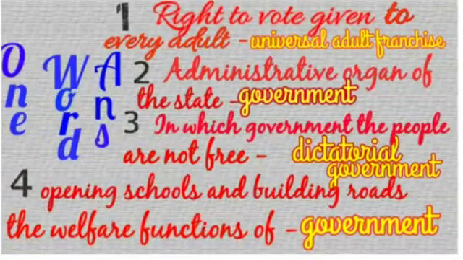Now question number 2 is why do we need a government? In this question, you will write any 2 points. Maintaining peace and order, controlling traffic, protecting the country from foreign invaders, performing many welfare functions. So you can write any 2 points. The third question is write 2 forms of government. So the 2 forms of government are dictatorial government and democratic government.